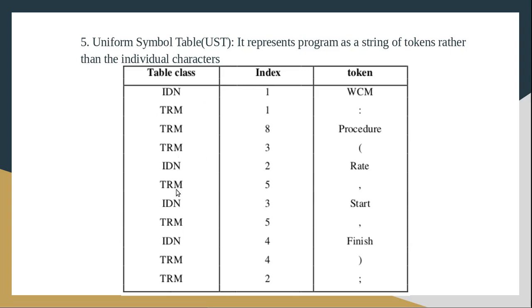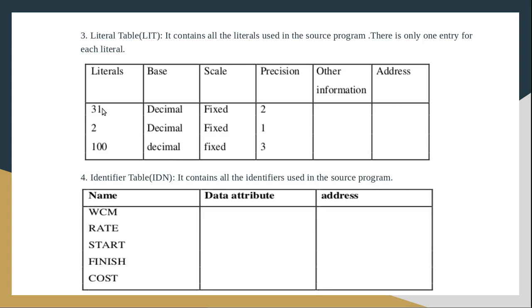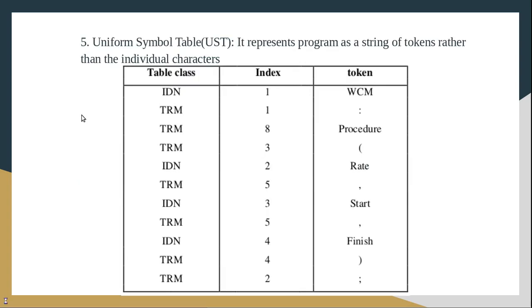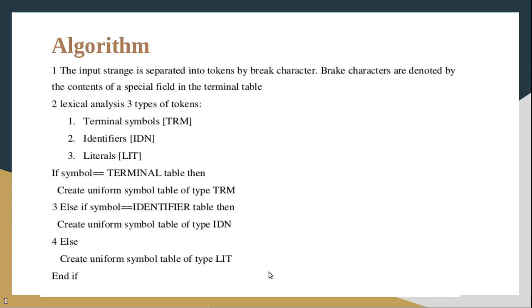When we are adding to the uniform table, the table class will be LIT, along with the index of the particular token. If we are adding 31, the class will be LIT, and since it is the first one, the index value will be 1. In that way we have to make an entry in the uniform symbol table also.